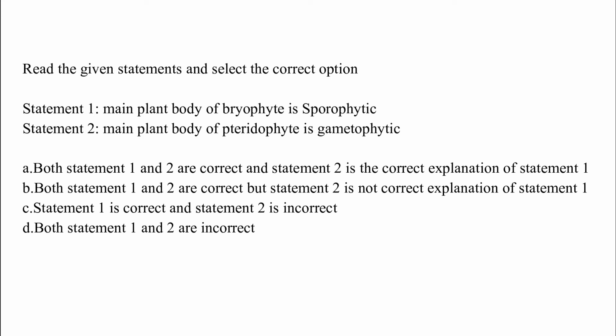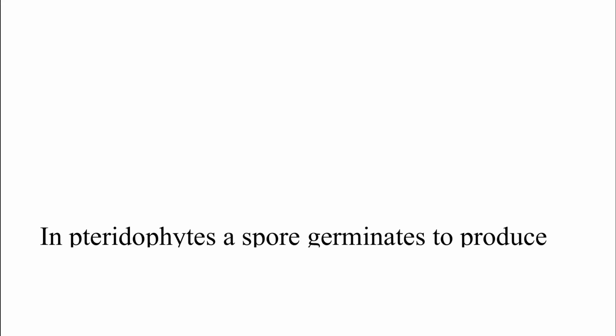Option B, both are correct but statement 2 is not the correct explanation of statement 1. Option C, statement 1 is correct and statement 2 is incorrect. Option D, both statements 1 and 2 are incorrect. The correct answer is option D, which is both statements 1 and 2 are incorrect.